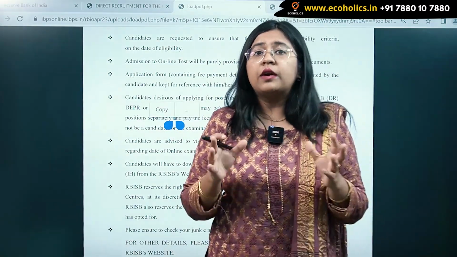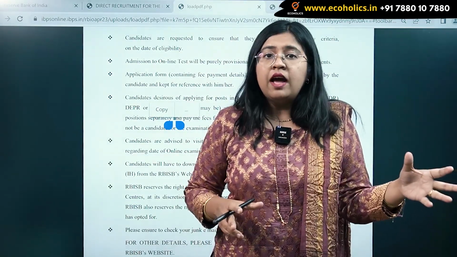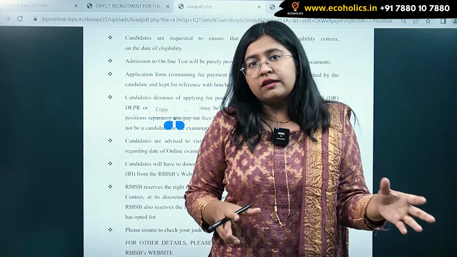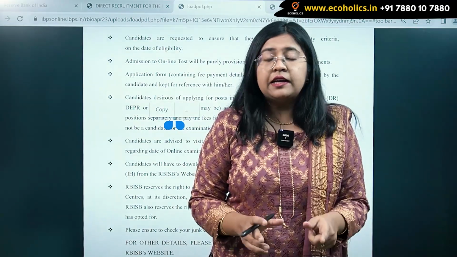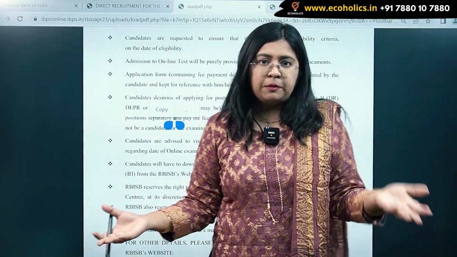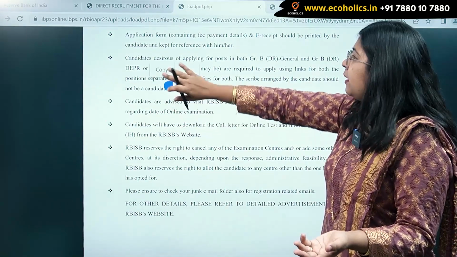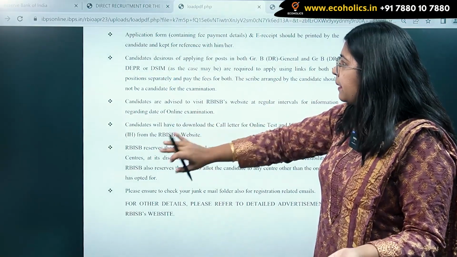Please make sure that whatever documents you are submitting, whatever marks you are submitting in the online admission letter, make sure that all of that is authentic and you can provide a proof for it once it is asked by RBI. So it's very important. Okay, then there are things regarding fee payment.